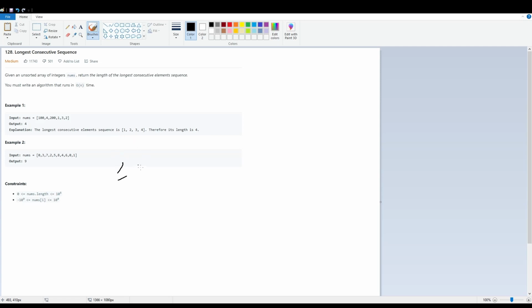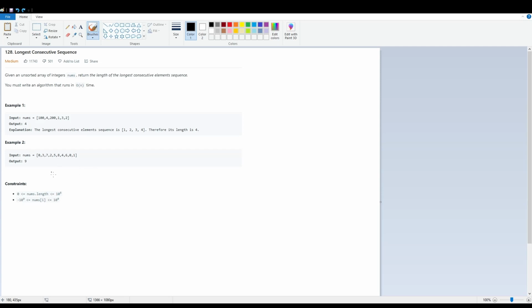So this is not a consecutive sequence because 3 is greater than 1 by 2. If I added 2 between here, then it does become a consecutive sequence. So for example here, the longest consecutive sequence is 1, 2, 3, 4. And here, the longest consecutive sequence doesn't have to start at 1, by the way. It could be 3, 4, 5, and that's a valid consecutive sequence.